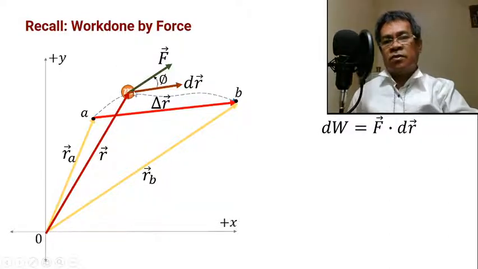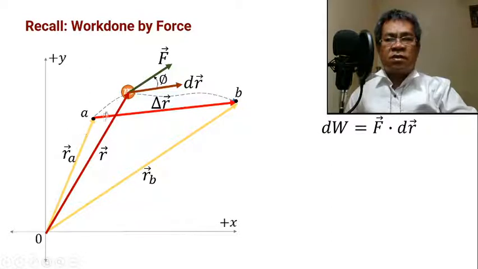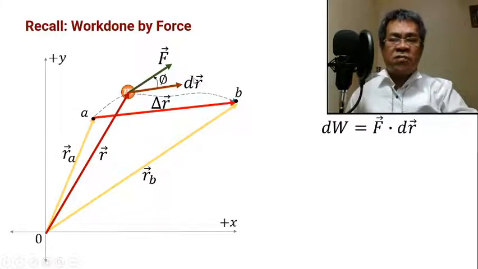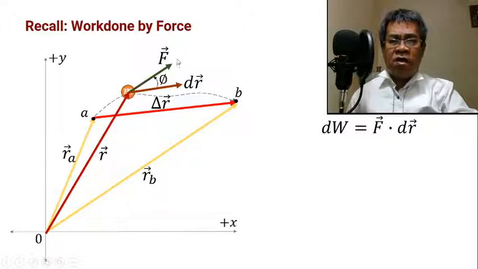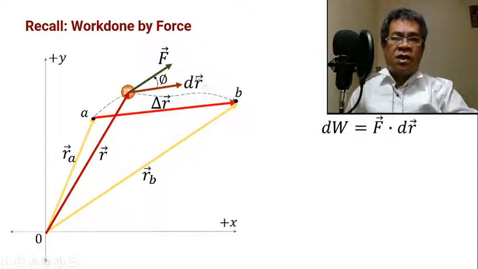Okay, so the tangent to that curve is our displacement, and this is the infinitesimal displacement. And the force can be anywhere on this particle. Suppose the angle is theta between the force and the displacement dr. Therefore, if we take the dot product of the force and the infinitesimal displacement, the result is the infinitesimal work.